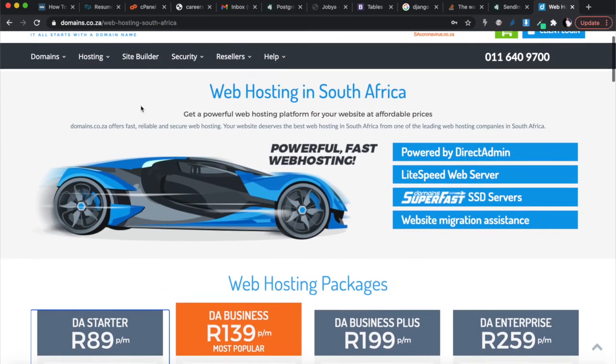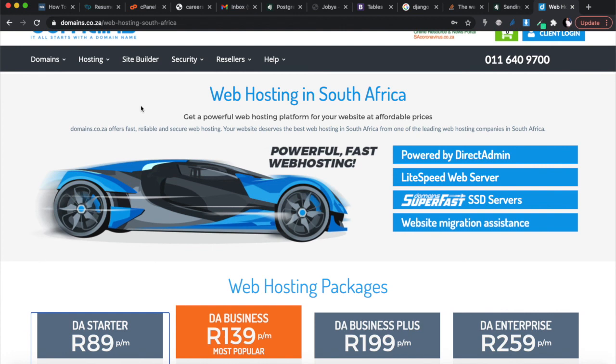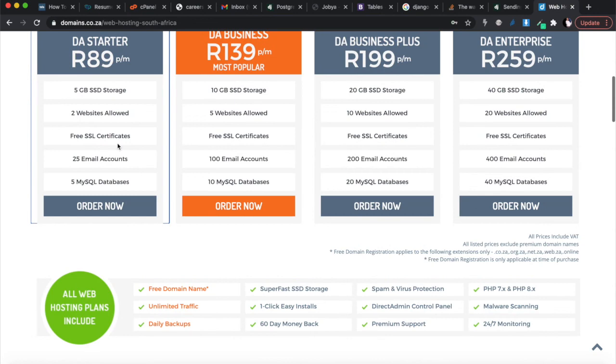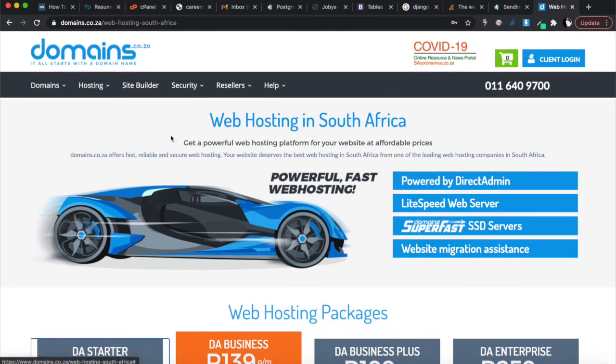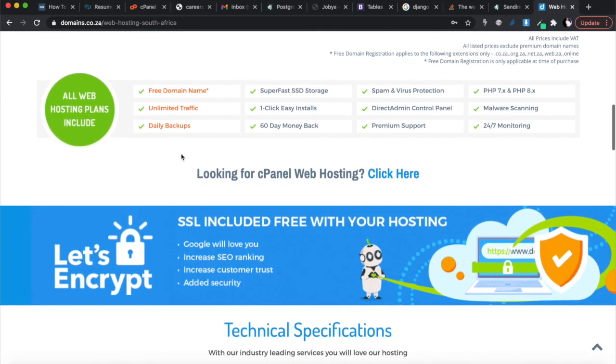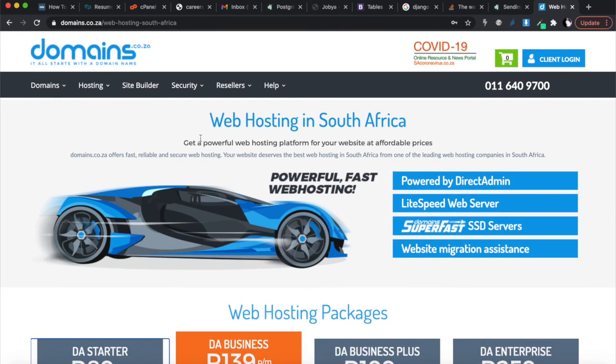Okay, so we paid for the domain, but the point I'm trying to make is that we now own this domain, and we can actually create email accounts because we can now get email hosting on the same package that we got. This, for example, comes with 25 email accounts already if you get the 89 rand package. And when you get the hosting package, they'll give you a cPanel account and you can do everything off of cPanel. So that's what we're going to do.